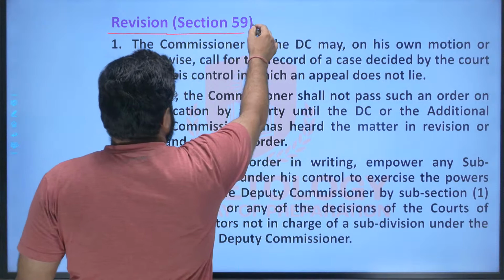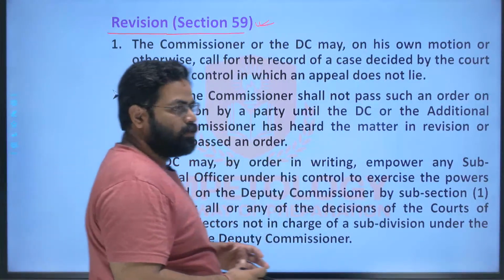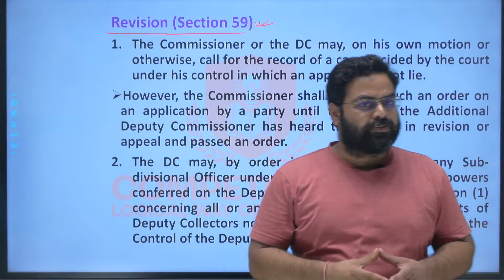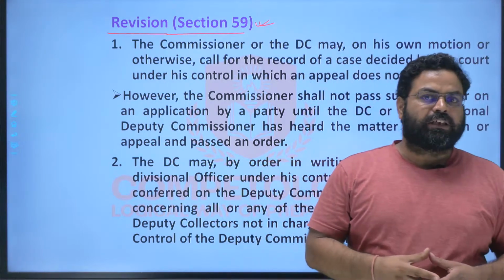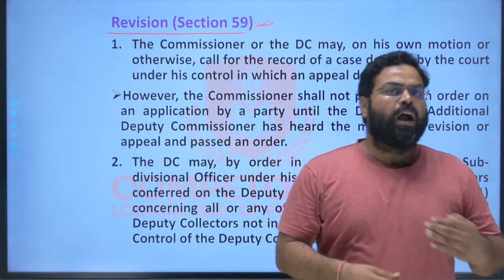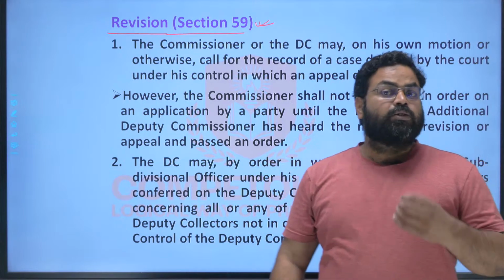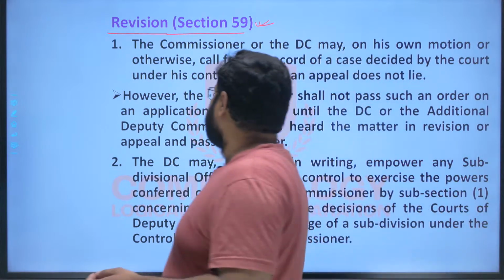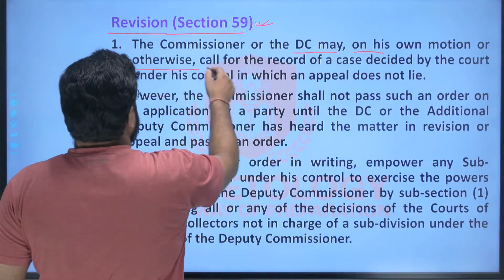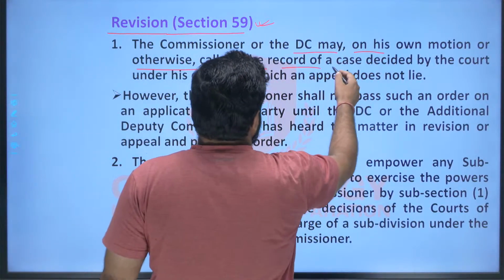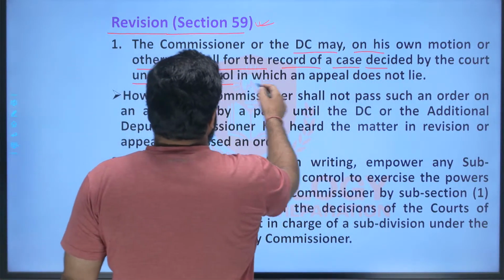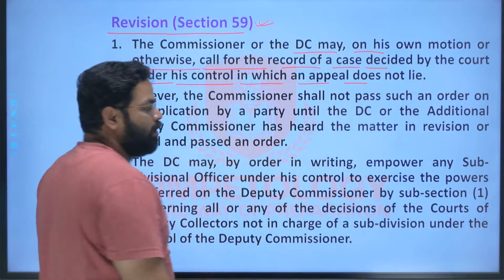Now the revision, that is under section 59. Suppose that while compiling the records of rights or any such thing, some mistake, a clerical mistake or whatever it is, had been committed, so you have to revise the record of rights. In such circumstances, what will happen? The commissioner or the DC may, on his own motion or otherwise, call for the record of a case decided by a court under his control in which an appeal does not lie.